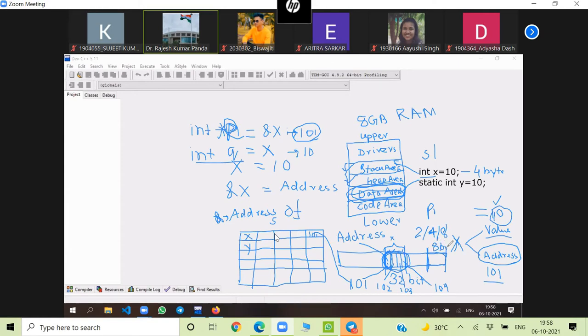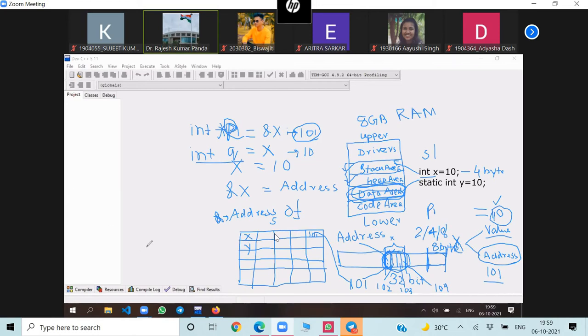In my system, the pointer size is 8 byte. It can be 4 byte also. In Ubuntu, we can have 4 byte and 8 byte also, depending upon the version, operating system. So pointer can be 2 byte, 4 byte, or 8 byte, depending upon the operating system you are using. In my system, the latest that you are using, it is 8 byte. So pointer size is 8 byte.